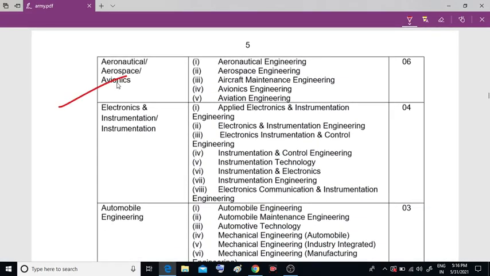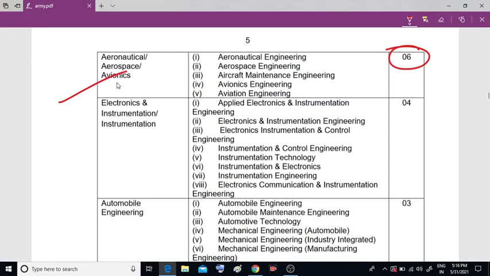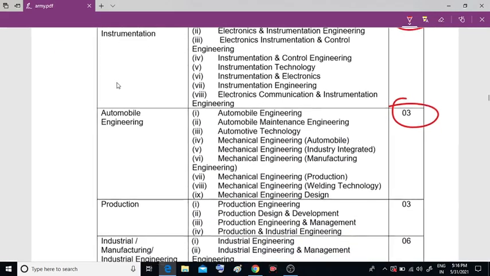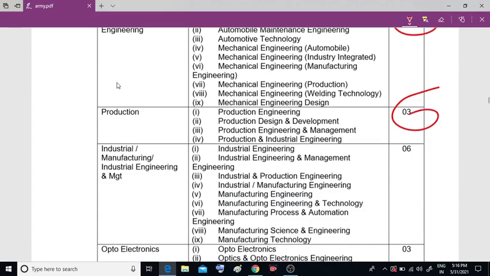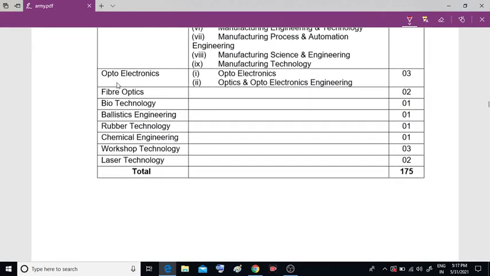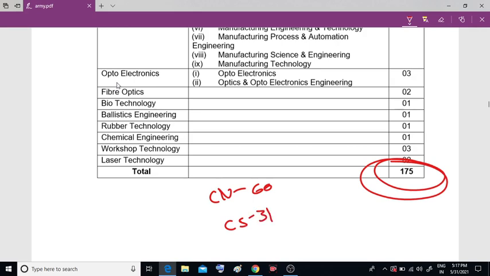Aeronautical, if you have done aeronautical, then also you have 6 posts. Electronics and information 4 posts. Automobile 3 posts. Production 3 posts. And industrial or manufacturing, industrial engineering 6 posts. So in total, 175 posts they have given. In 175, for civil it is 60, for computer science it is 31. So the majority, 91 posts, are from only these two streams.